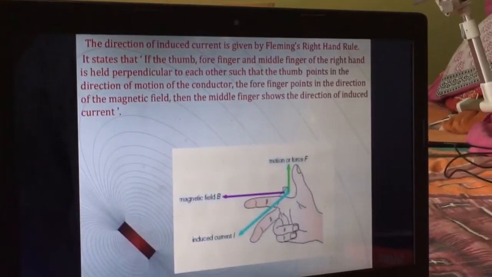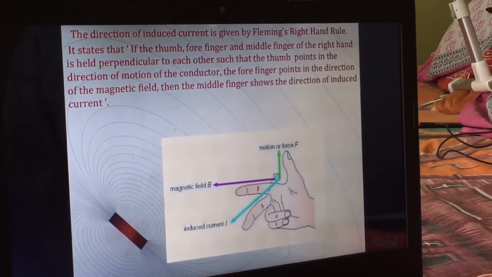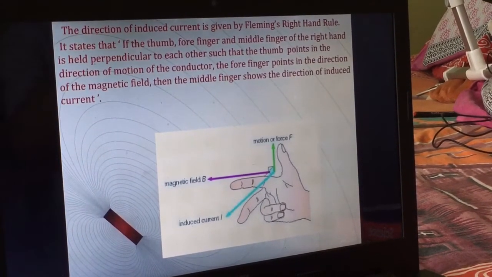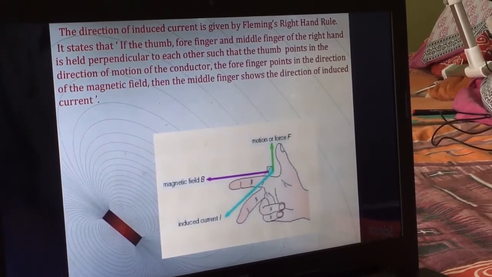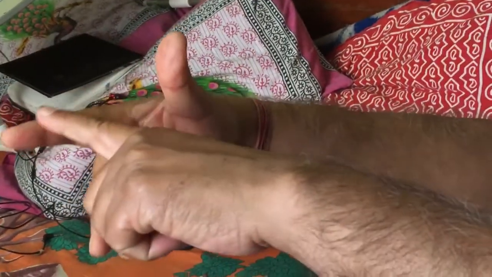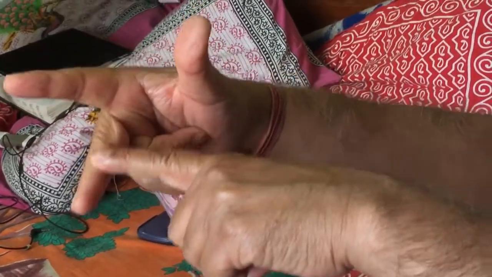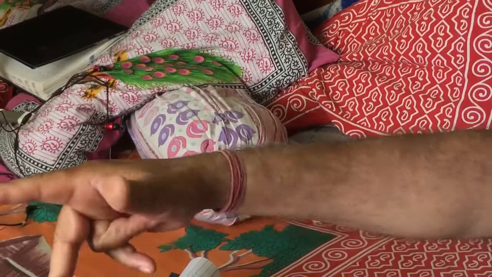Now, to explain that there is a motion, there is a force, and there is an induced current, three things are involved. To explain the relation between the motion, the magnetic field and the induced current, Fleming gave a law called Fleming's right hand rule. We stretch our right hand like this; the thumb indicates the direction of motion, the forefinger indicates the direction of magnetic field, and the central finger indicates the direction of induced current, provided all three are perpendicular to each other.